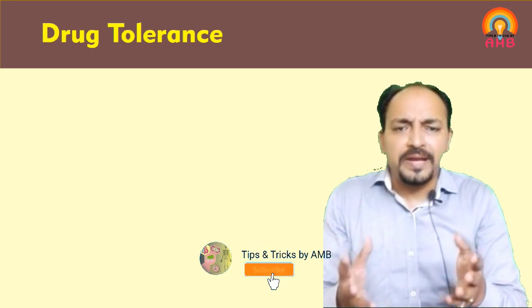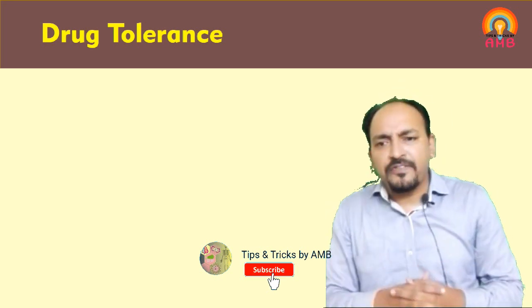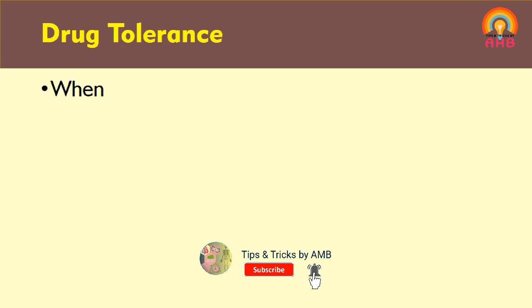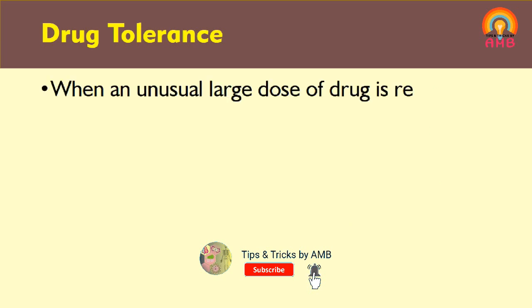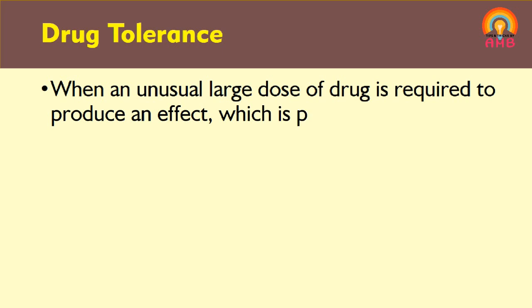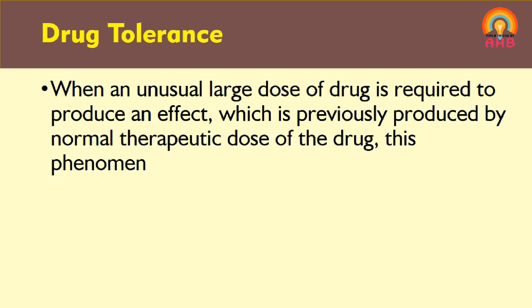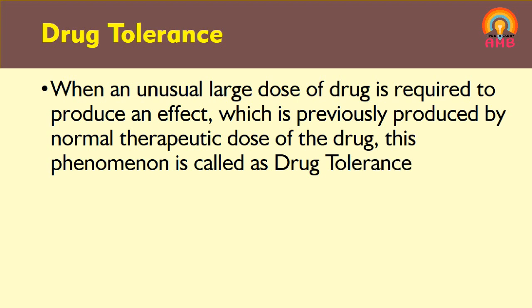But how is it defined? So the verbatim definition of drug tolerance is as follows. When an unusually large dose of a drug is required to produce an effect which was previously produced by a normal therapeutic dose of the drug, this phenomenon is called drug tolerance.